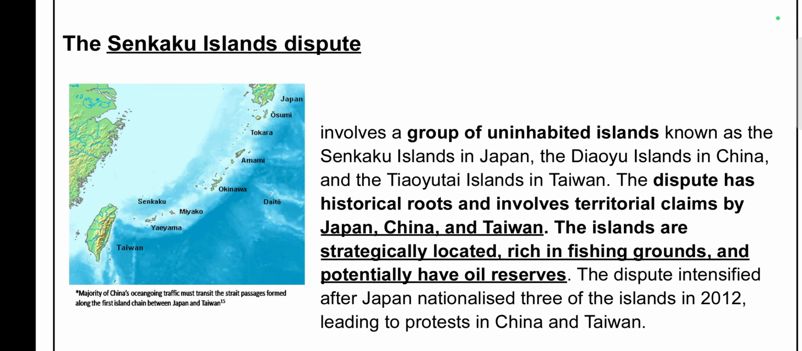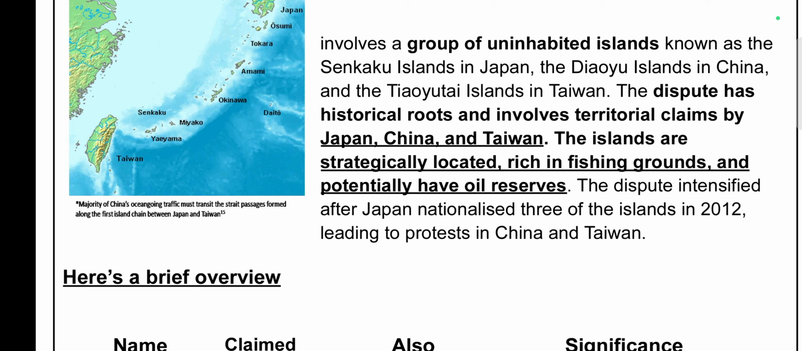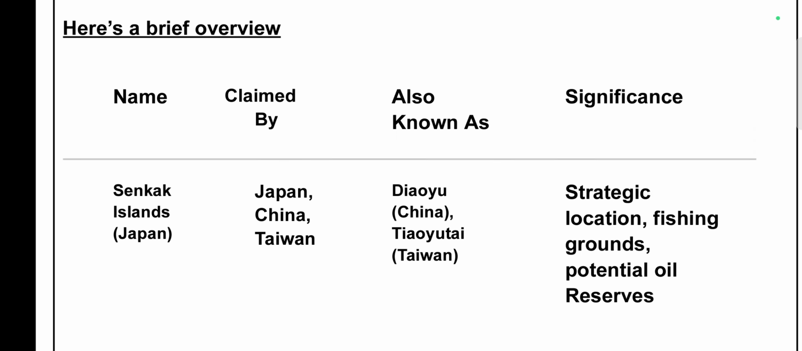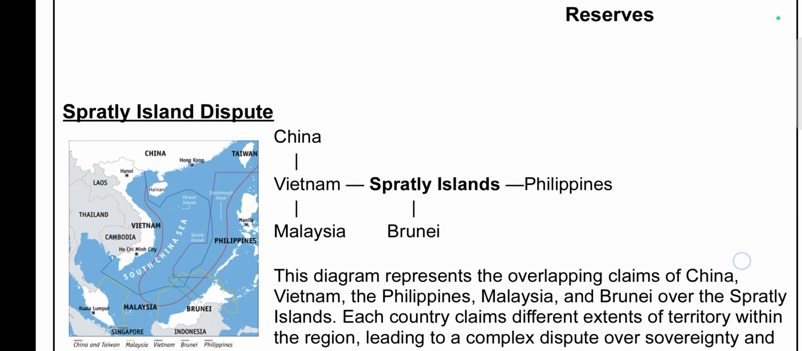Next is the Senkaku Islands, a group of uninhabited islands in Japan. It is called the Diaoyu Islands in China and Tiaoyutai in Taiwan. The dispute has historical roots and involves territorial claims by Japan, China, and Taiwan. The islands are strategically located, rich in fishing grounds, and potentially have oil reserves. The dispute intensified after Japan nationalized 3 of the islands in 2012, leading to protests in China and Taiwan. So this is a piece of information here.